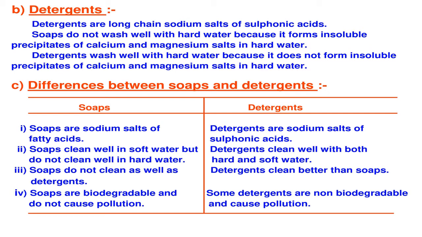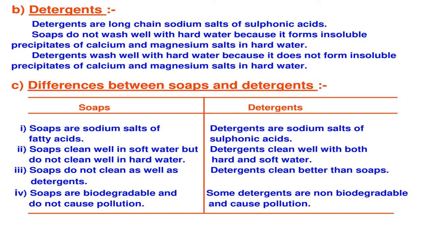For this reason, we have made one more chemical known as what? Detergents. So what are detergents? They are better than soaps. They are made from the better chemicals, where they give rich lather even with hard water also. No doubt soap gives lather with soft water, but detergents, even if hard water is there, with that also give rich lather. So the best example for detergent is Rin cake or Excel soap washing powder. All those are examples for detergents made from special chemical known as sulfonic acids.